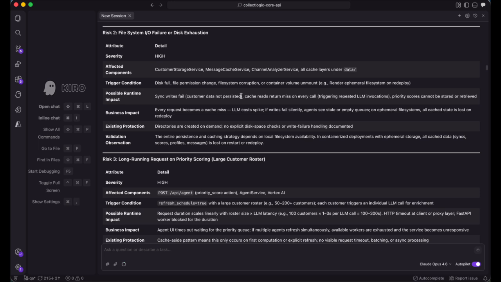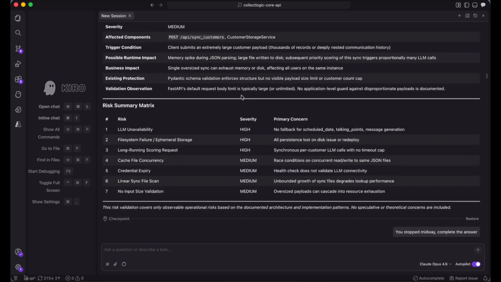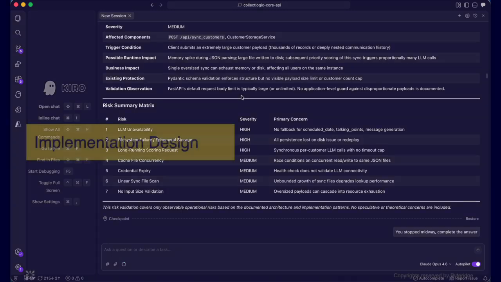On the medium side, we found no file locking for concurrent writes, credential expiry invisible to health checks, linear sync file scans, and no payload size limits on ingestion. All understood trade-offs within the current single-instance deployment model.